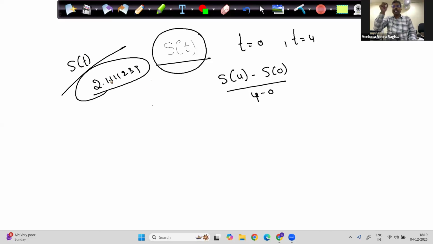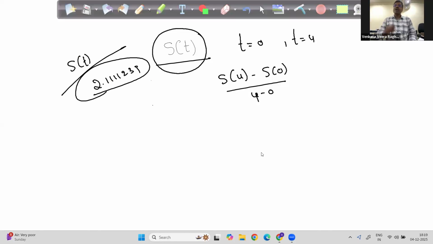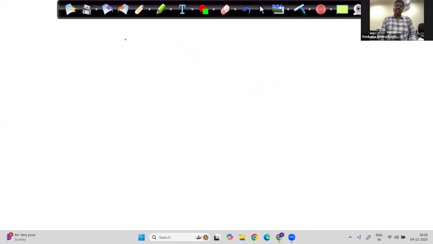Finding the instantaneous value is all about calculus. Either area of the curve or the tangent value of the curve. So, it is immediate. Stock values change in seconds. Finding that immediate value is all about calculus. Now, the basic and the first topic in calculus is limits.